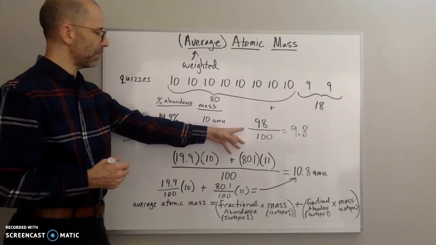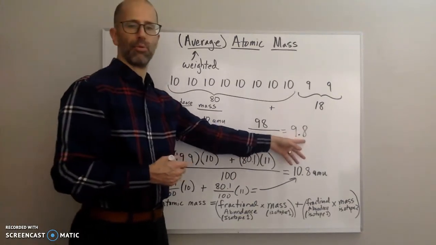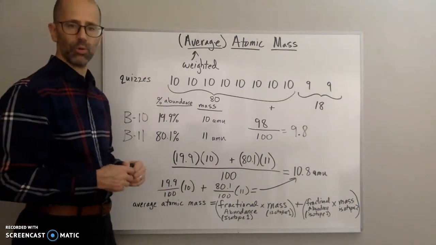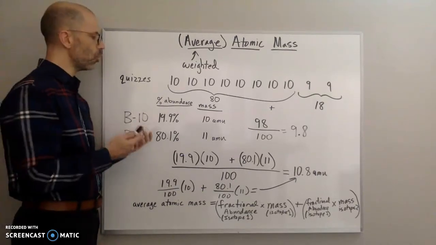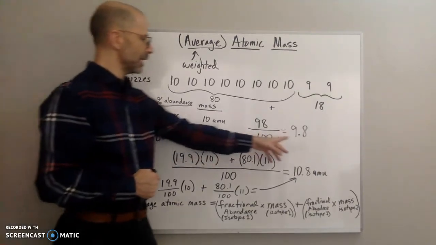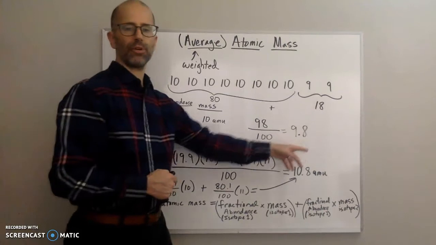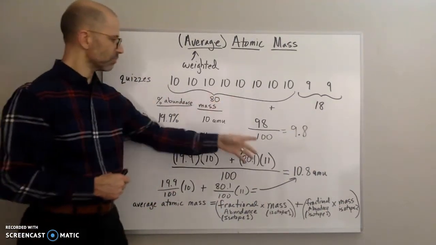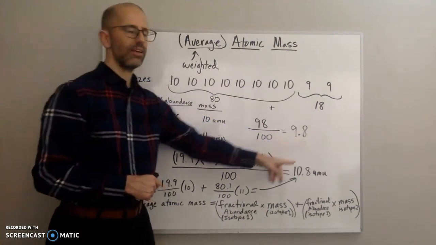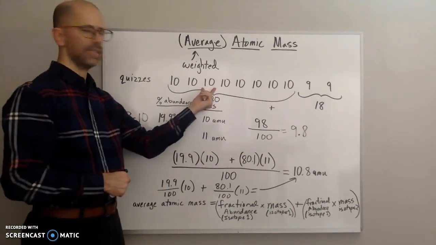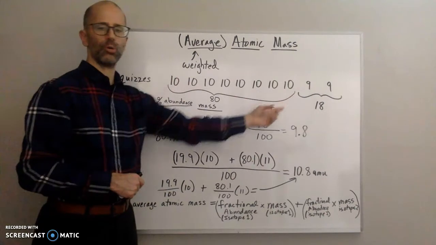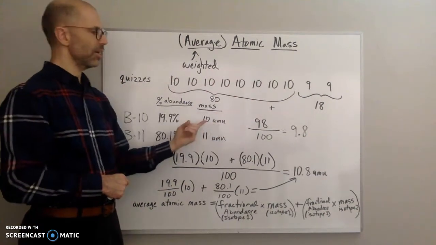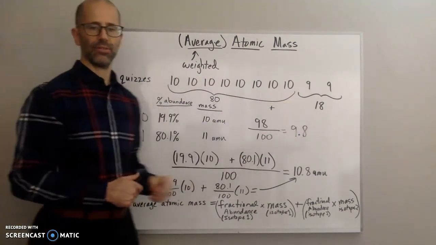So I divide by 100 and I get 9.8 for my total score. So what you can see here is this is a weighted average, mainly because 9.8 is closer to 10, because I have more quizzes with 10s than I do with 9s, right?